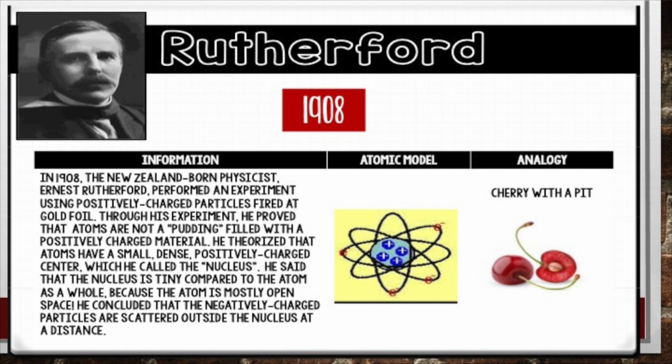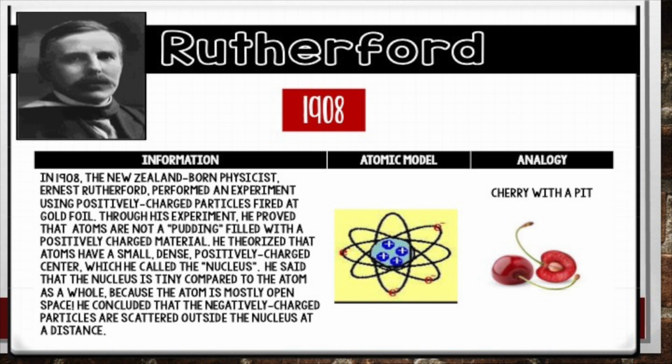Then we have Rutherford. So 1908, which really isn't that long ago, we have a guy from New Zealand named Ernest Rutherford. I'm going to tell you now, Star Test likes Rutherford for some reason. He comes up a lot, so really keep an eye on him. But he performed an experiment called the gold foil experiment using positively charged particles fired at gold foil. Through this experiment, he found out that atoms are not a pudding filled with a positively charged material. Instead, he theorized that the atoms have a small, dense, positively charged center called the nucleus.